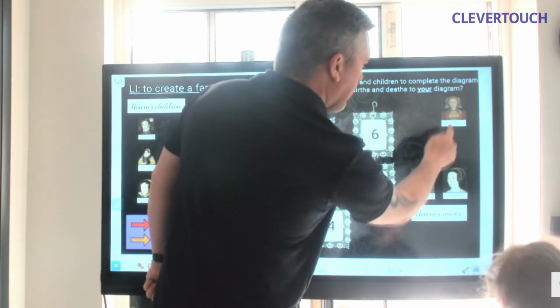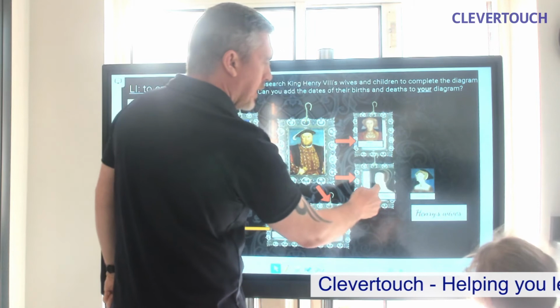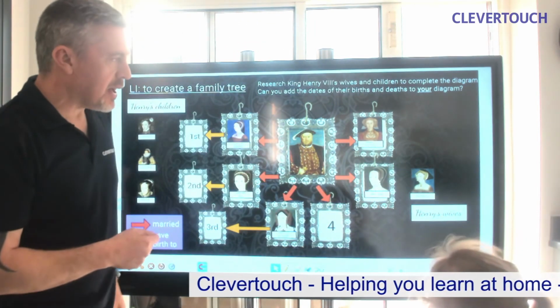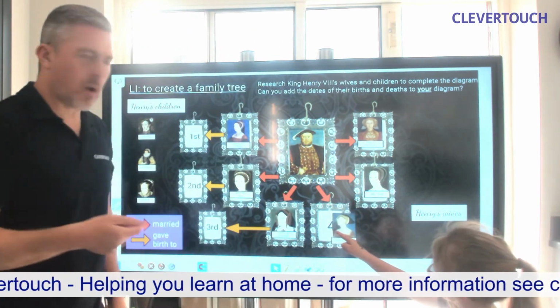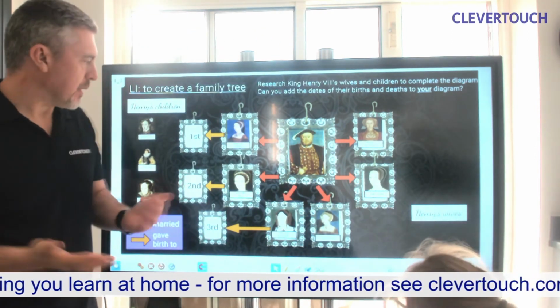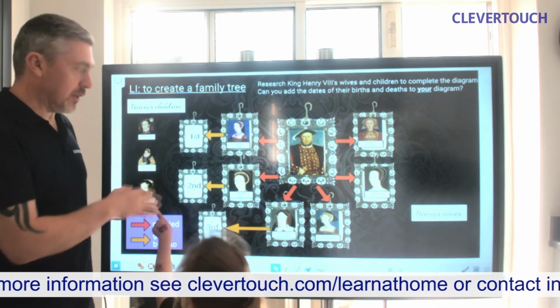He also married 2 Annes, Anne of Cleves and Anne Boleyn. Were they his 5th and 6th wives? And finally, the last wife was Jane Seymour. Was she wife number 4? Who knows? Now over on this side are the 3 children that Henry VIII had with his queens.